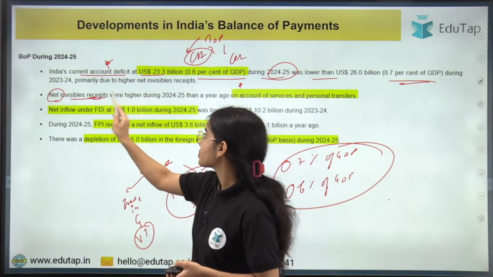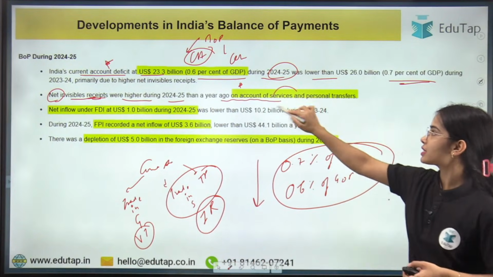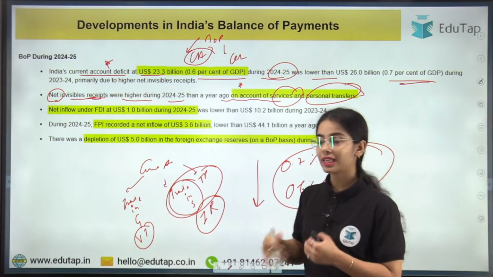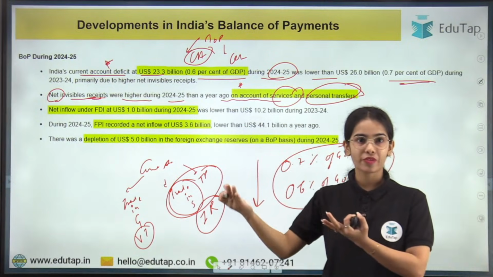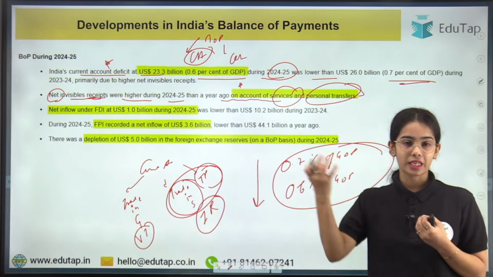Net invisible receipts were higher during 2024-25 than a year ago on account of services and personal transfers. Basically the services that we are exporting have increased, so we received more for the services that we are providing, and we have received more in the personal transfers, in the remittances also.